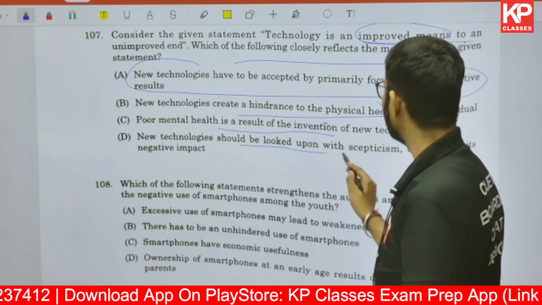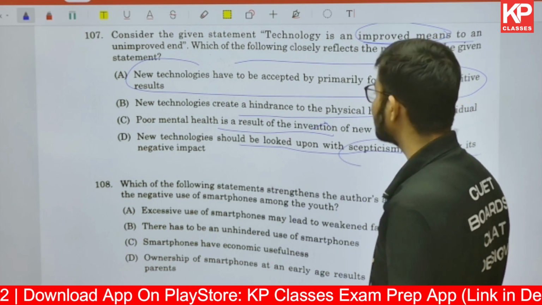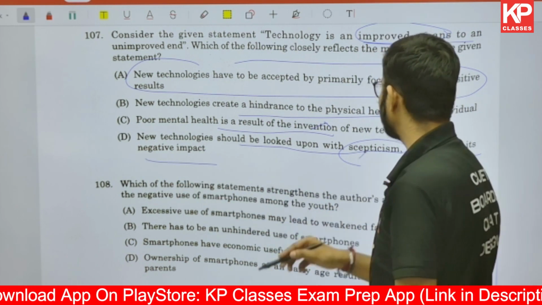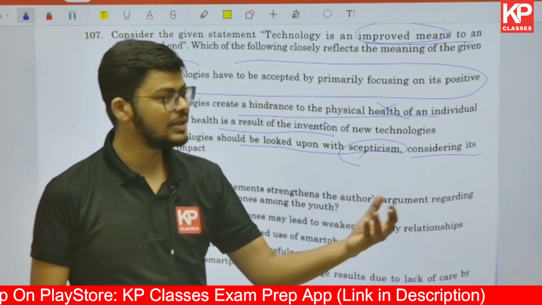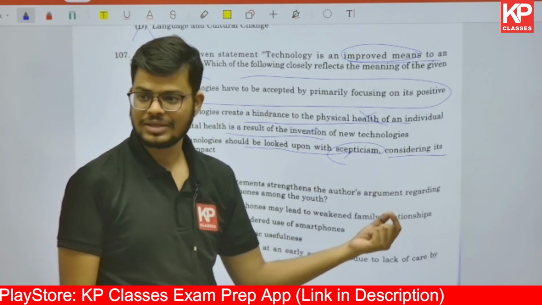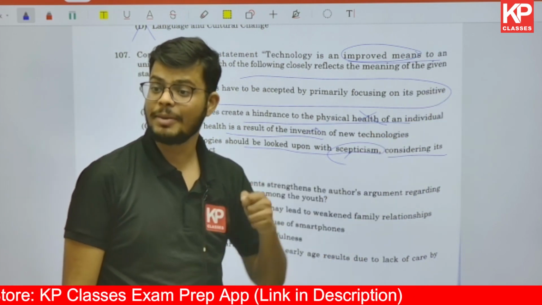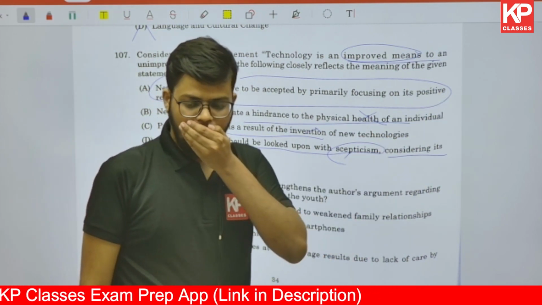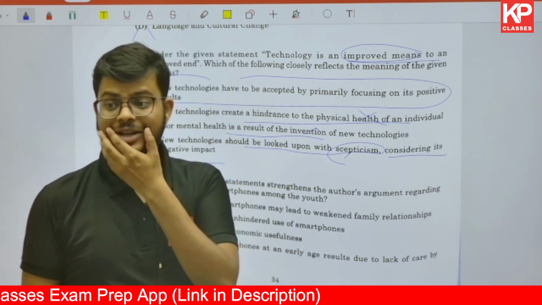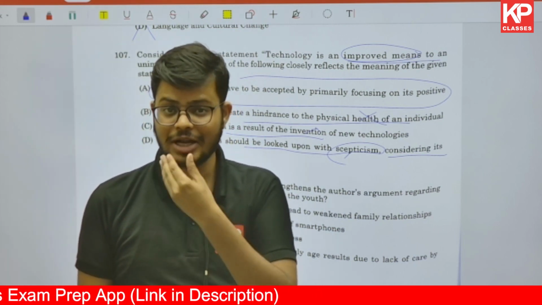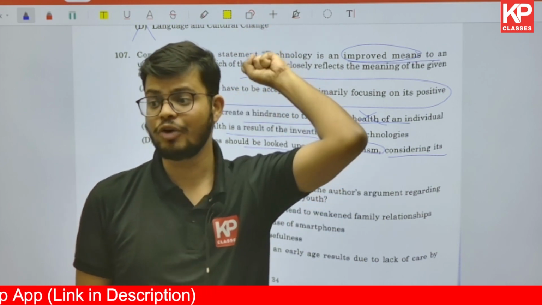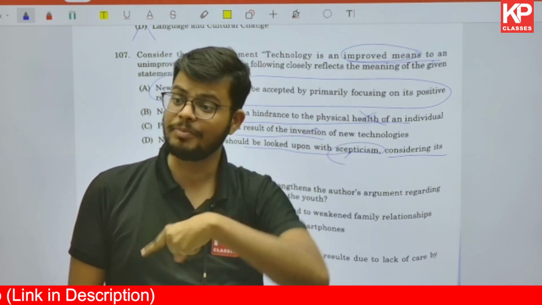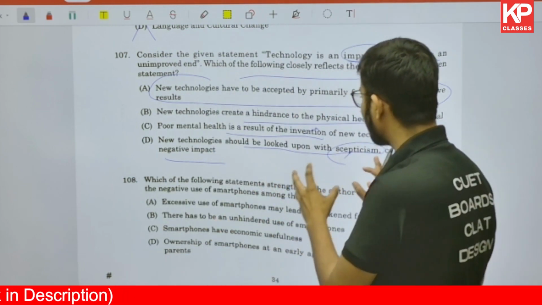New technology should be looked upon with skepticism, considering its negative impact. Skepticism, this vocab, if you did the previous year paper, skeptics, people who read newspaper are skeptics. Evidence based data driven journalism, if you remember that passage. So people who are consuming information from social media are skeptical, right, who are not sure about it.